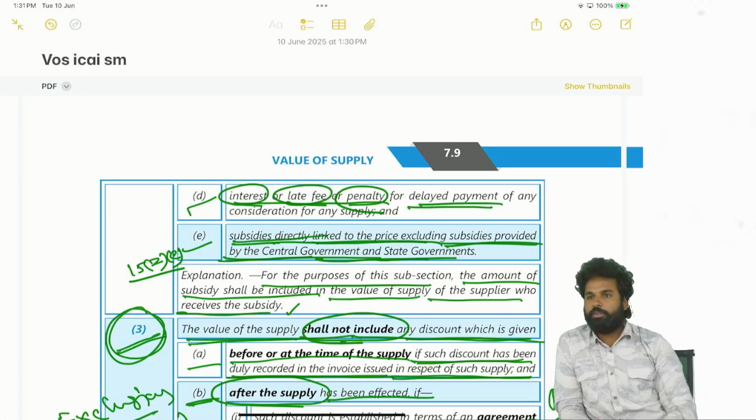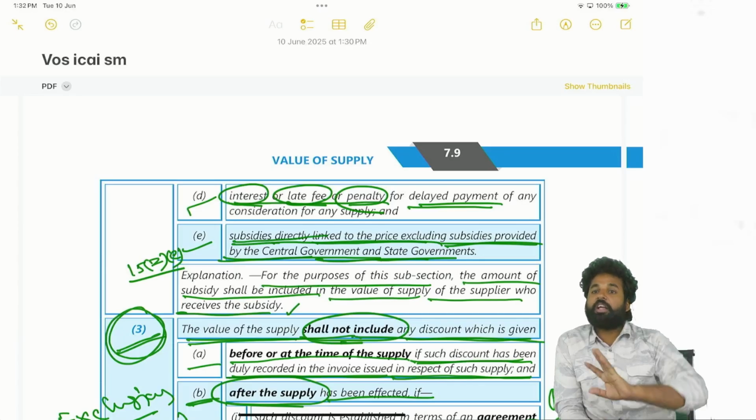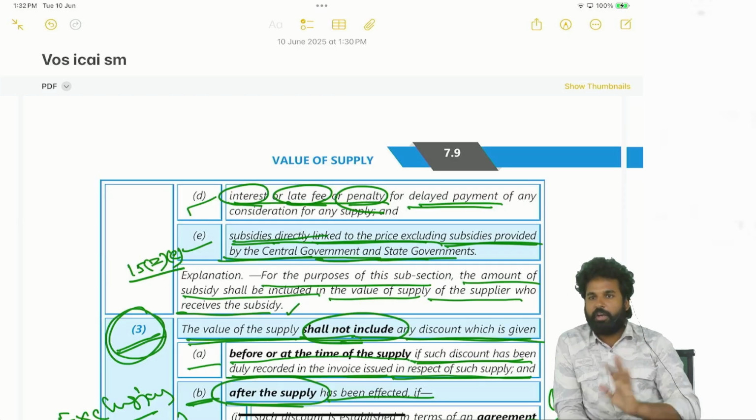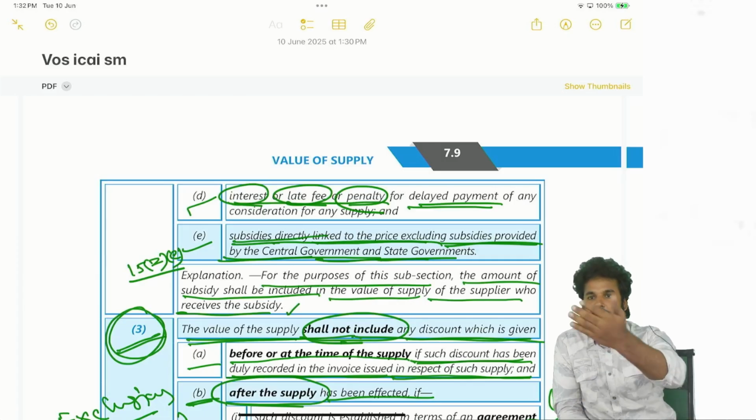Fourth point, interest, late fees, penalty for the delayed payment of the consideration shall be added to the value. Fifth point, subsidies given by persons other than the central government and directly linked to the price shall be added to the value. If it is not directly linked, that means a lump sum donation type, it will not be added to the value. If it is from the central government or state government, it will not be added to the value of the supply. So this is 15 subsection 2 clause A.